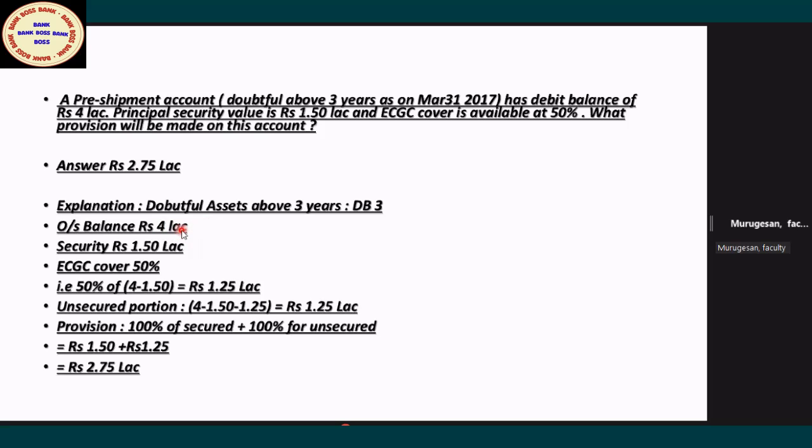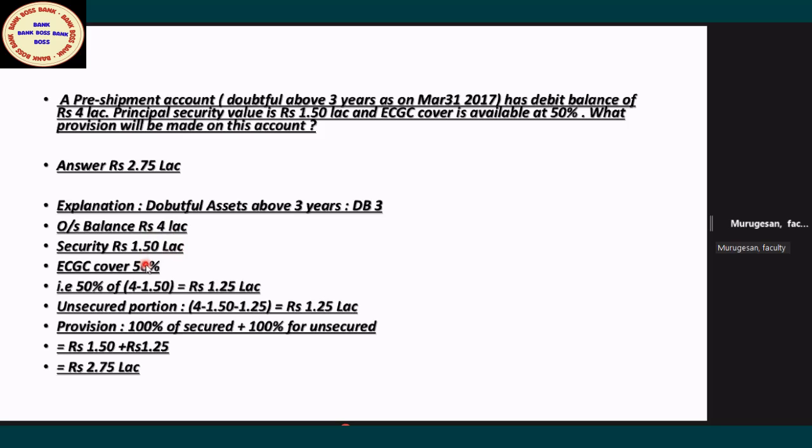Now, what is the outstanding balance? 4 lakh. That is a liability. First, you have to adjust the security for the purpose of deciding ECGC cover. ECGC will not give the limit on 4 lakh. Sir, 4 lakh, ECGC cover 50%, so 2 lakh? No, no. First, you have to notionally recognize the security. So 4 lakh, security available is 1.5, so 4 minus 1.5, 2.5 is the amount.